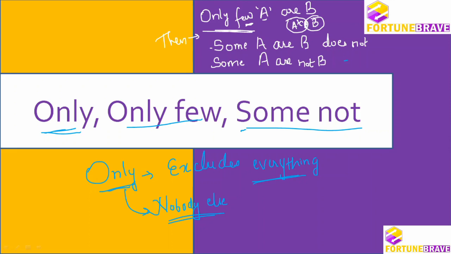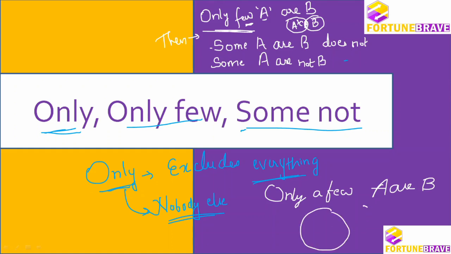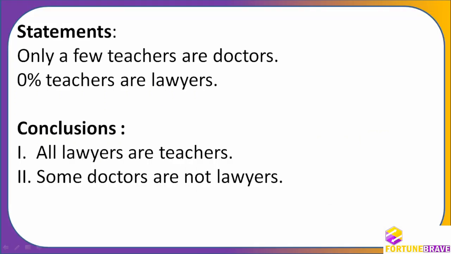Therefore, when we are representing only a few A are B, we are going to represent it like this. We are going to put a cross mark here, which means it contains positive as well as negative. When I put it here, it is some not. When I put it here, it is only few. So let us go and solve some questions.